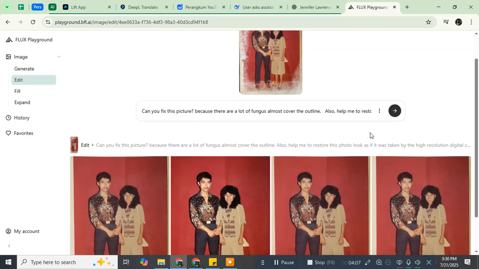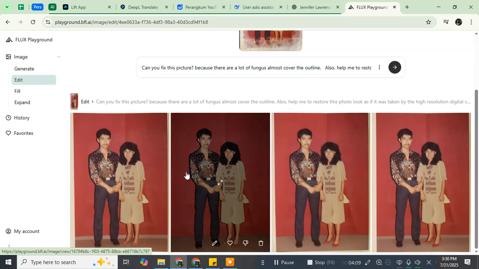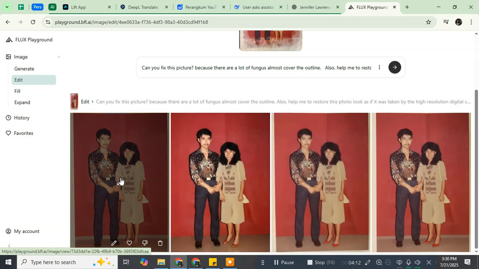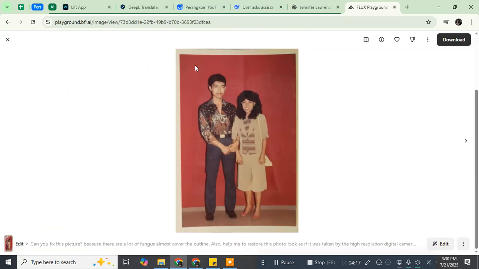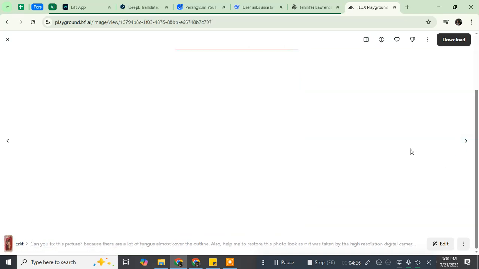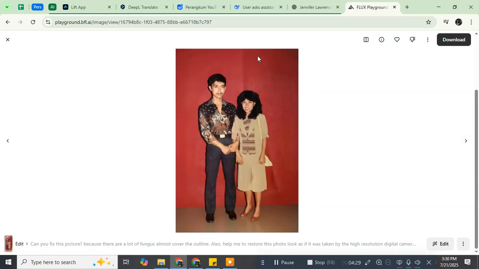And as you can see here, this is the result of this generation and I will show you by extending this photo. As you can see here, the mold that almost covered this photo has already gone, and I will see the other picture. There's no white border here, and this photo actually looks pretty good. It's very natural, but the eye of this man slightly still needs correction.